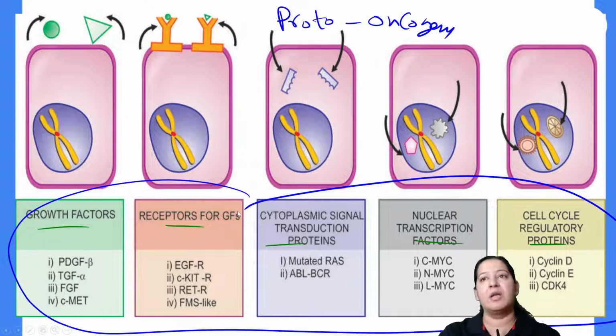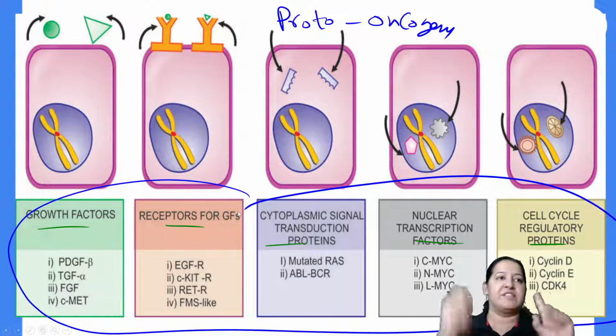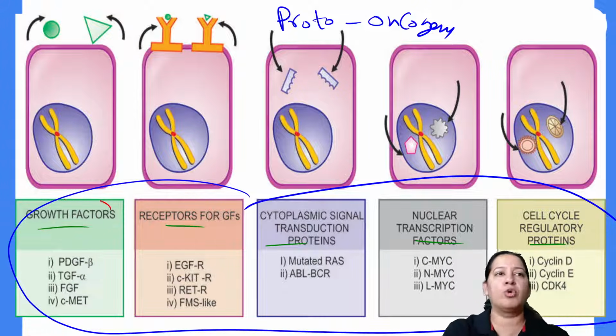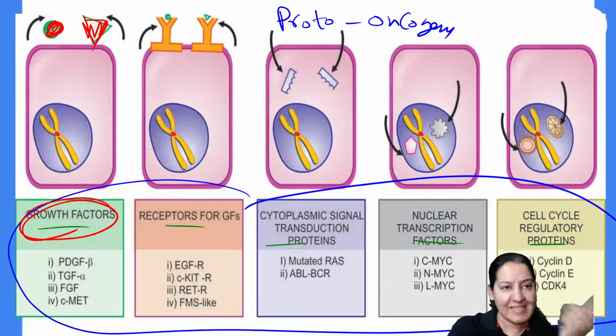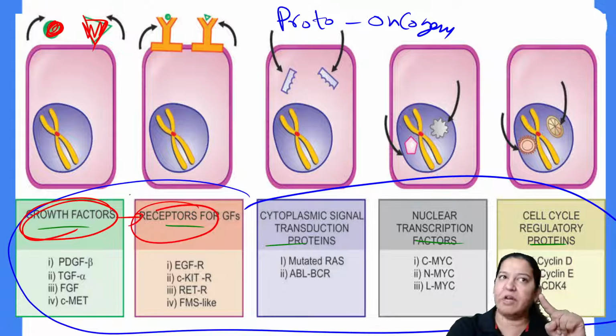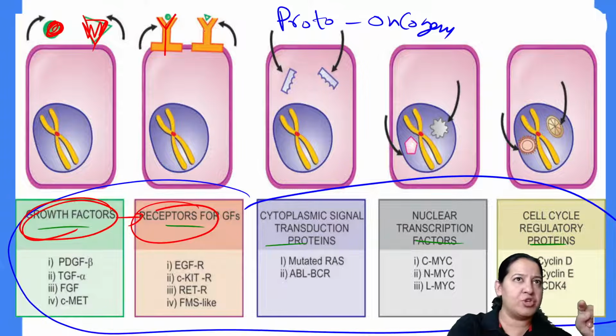What is the classification? So the 5 steps I have told you. In cell division, there are 5 steps. The first thing, you should have a growth factor. Can you see a growth factor here? A growth factor should come. The second step is the growth receptor. Can you see the yellow colored growth receptor? The growth factor is binding with the growth receptor.